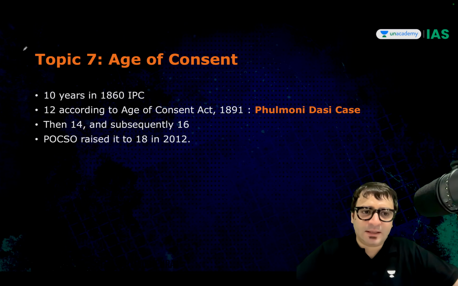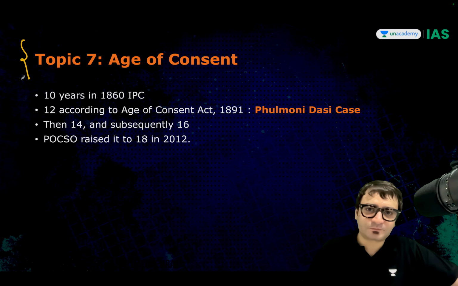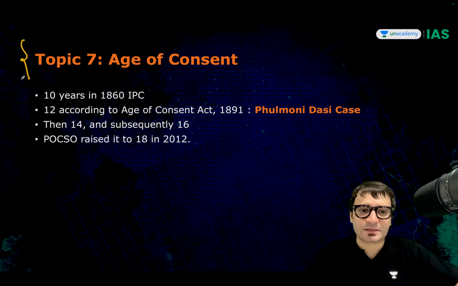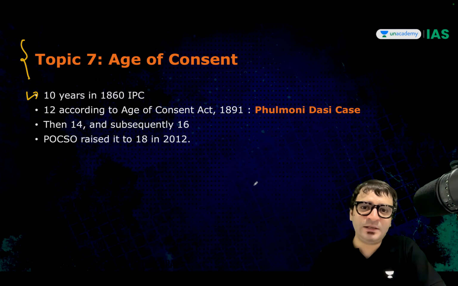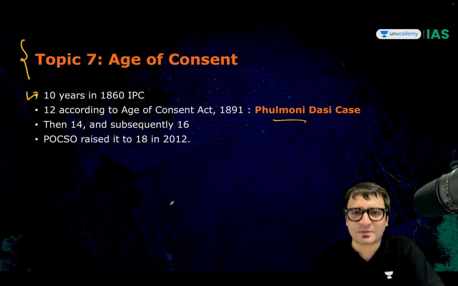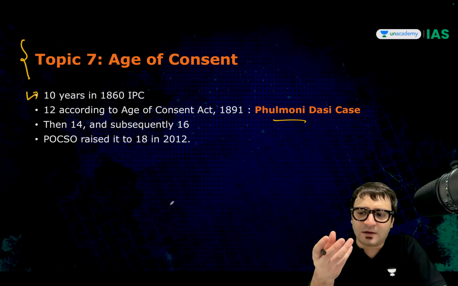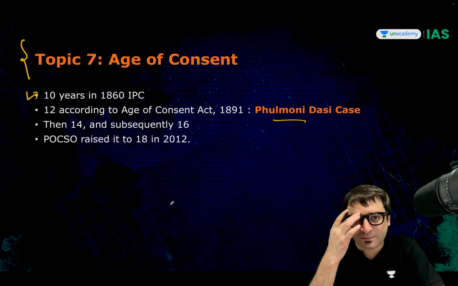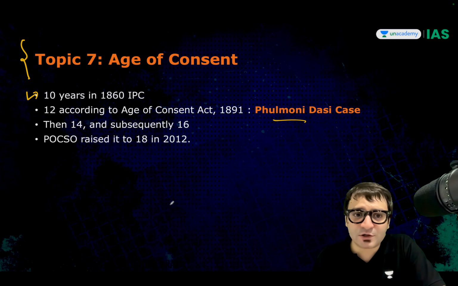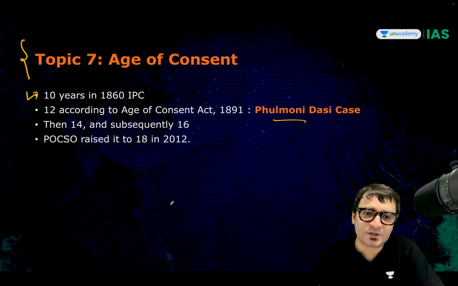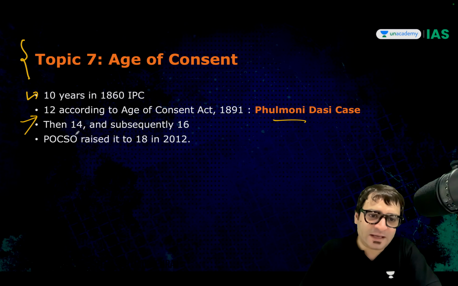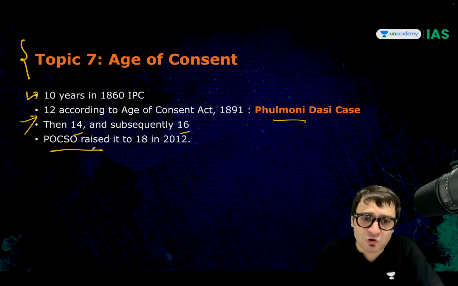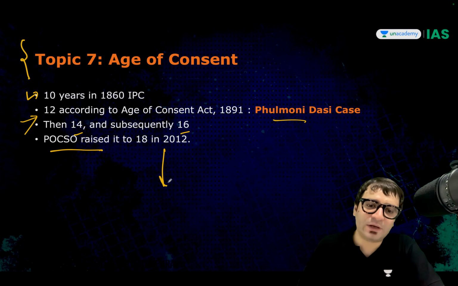Very good. Let's look at topic number 7, age of consent. Related to POCSO, related to other cases. Look at the history. The age of consent was 10 years according to the Indian Penal Code when it was enacted in 1860. Then came the Phulmoni Dasi case, where this girl was subjected to marital rape and ultimately she died. She was only 10 years of age, and later on the law was changed. The Age of Consent Act made the age of consent 12. Then it became 14, then it became 16, but POCSO raised the age of consent to 18.